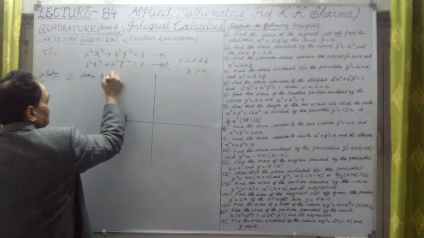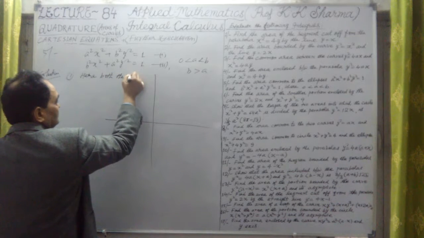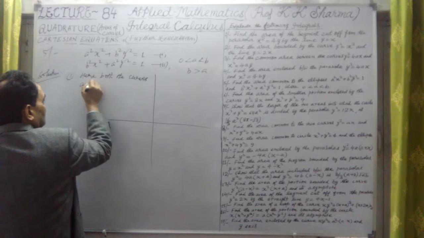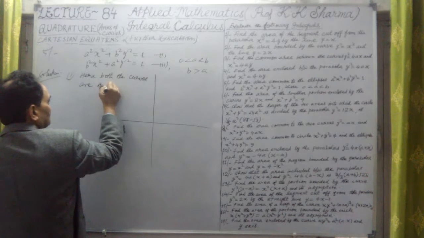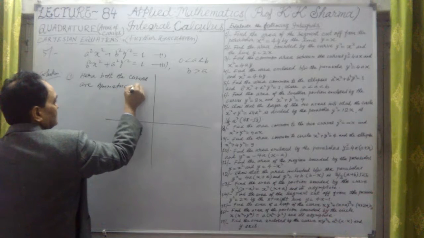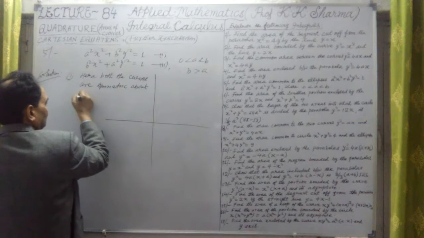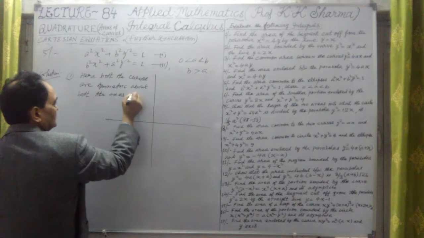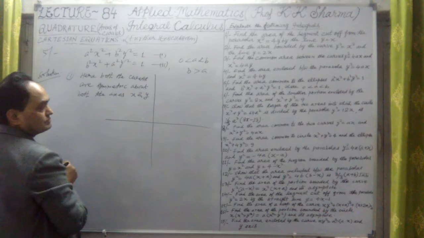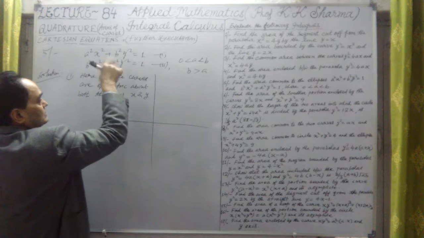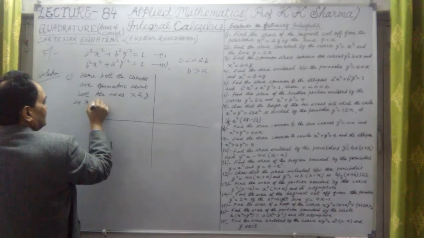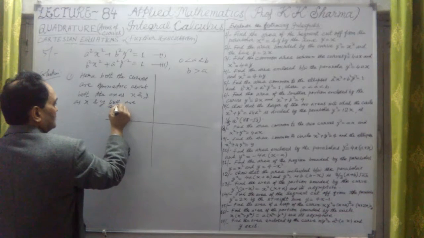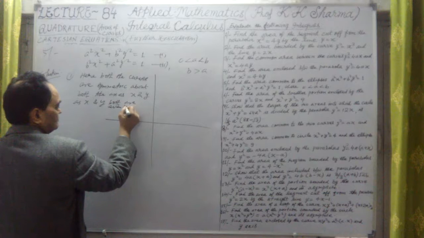So here both the curves are symmetric about both the axes, x and y. Why? Because x and y both are even power, and x and y both are even power.